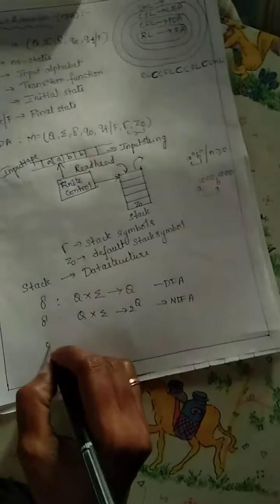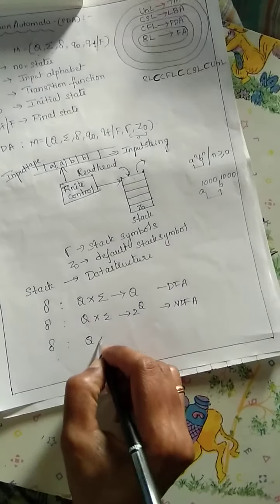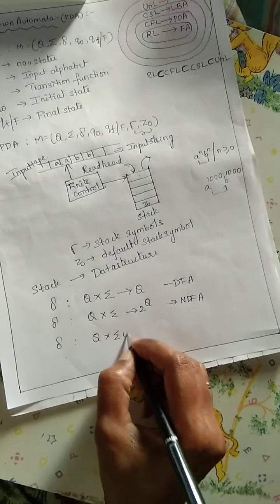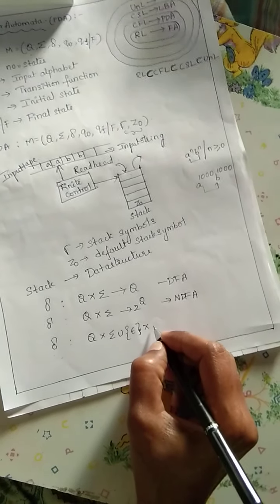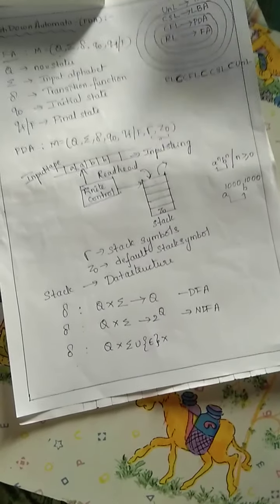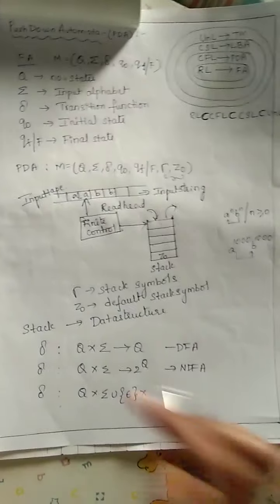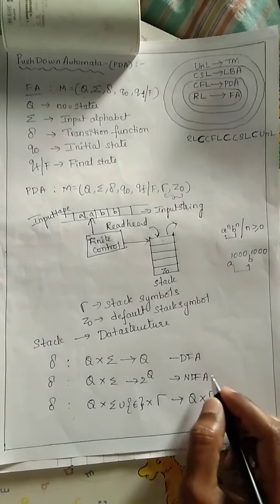Now come to the push down automata. We have to take the states and sigma, and here we include the symbol epsilon also, and one more symbol. So what is the transition function of the push down automata? Q into sigma, including the epsilon symbol, and we have to read one more symbol, that is the stack symbol tau, and it implies the state we go to from Q, and we also have to represent the tau symbols, that is the stack symbols.